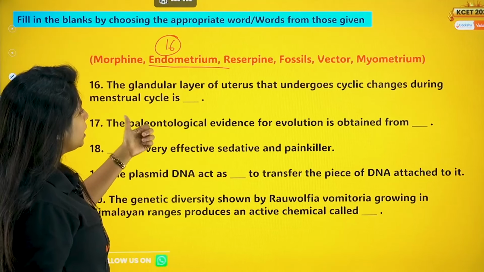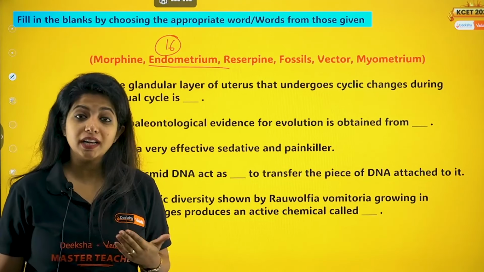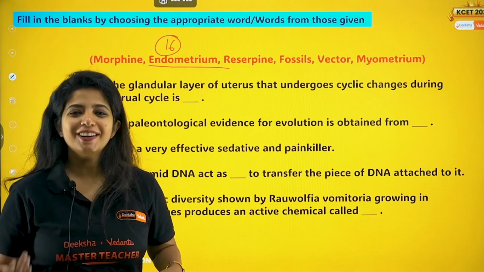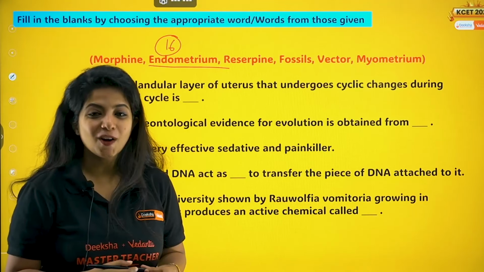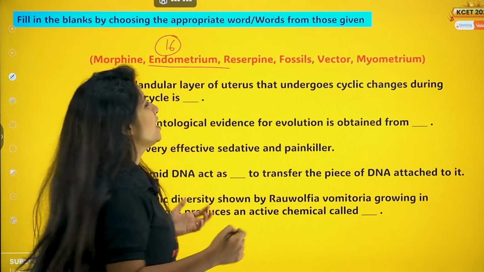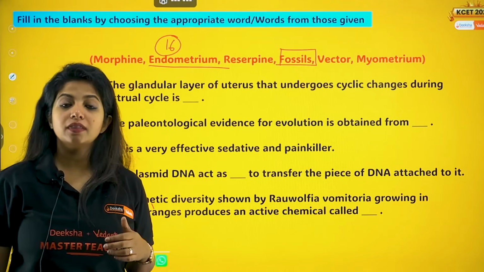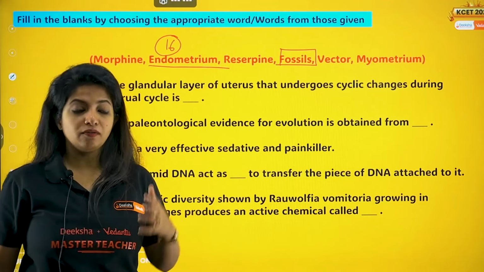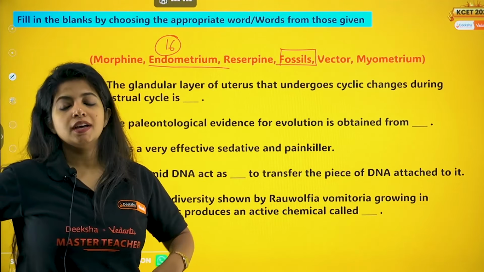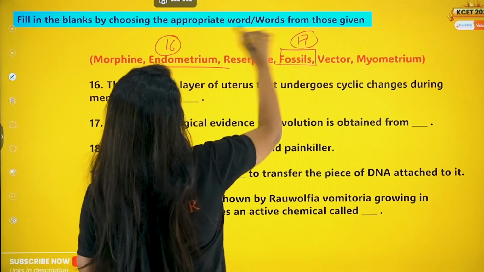Next, the paleontological evidence for evolution is obtained from. Paleontological evidence that evolution has happened. Where do you get it from? Basically, have you watched Friends? In that, Ross works as a paleontologist, right? So basically it's fossils. It's fossils that give us information that there is an evolution that has taken place, and when we say that fossil is the evidence, you call it paleontological evidence. So the 17th answer is fossils.